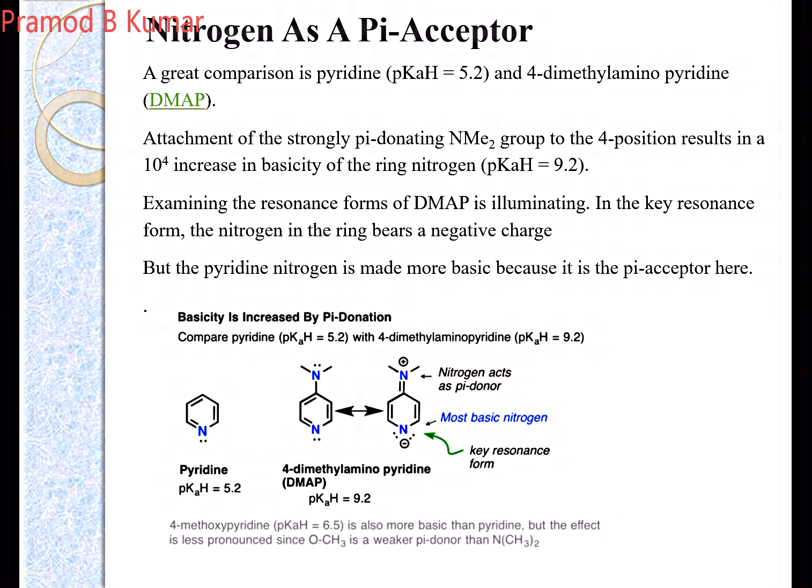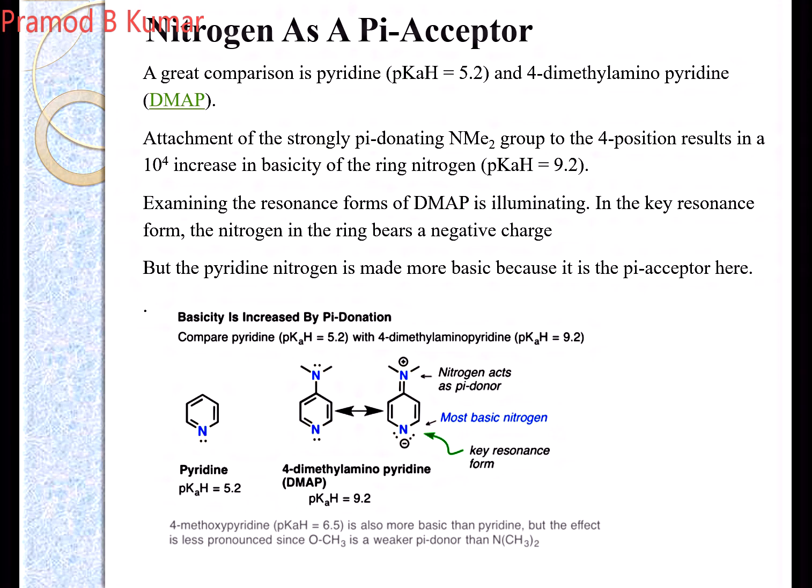You see, this is the most stable form because nitrogen, being electronegative, has the ability to accept electrons. So this will make the most stable structure and thus increase the resonance form. Such nitrogens are known as pi acceptors because they accept a lone pair of electrons and form an extra charge.